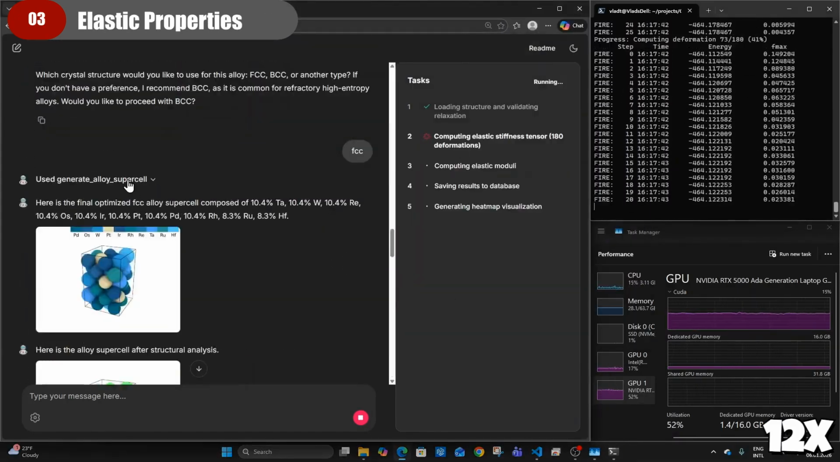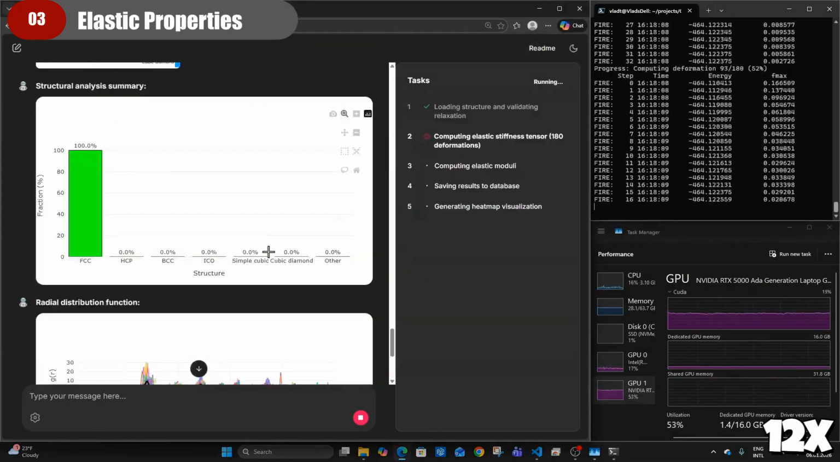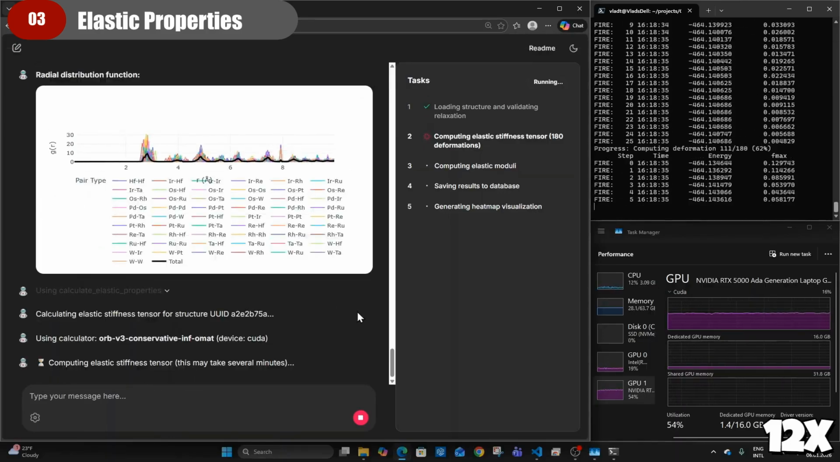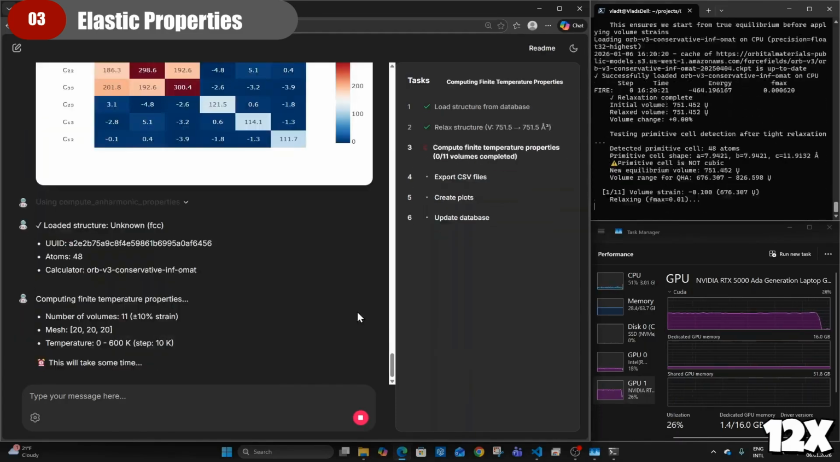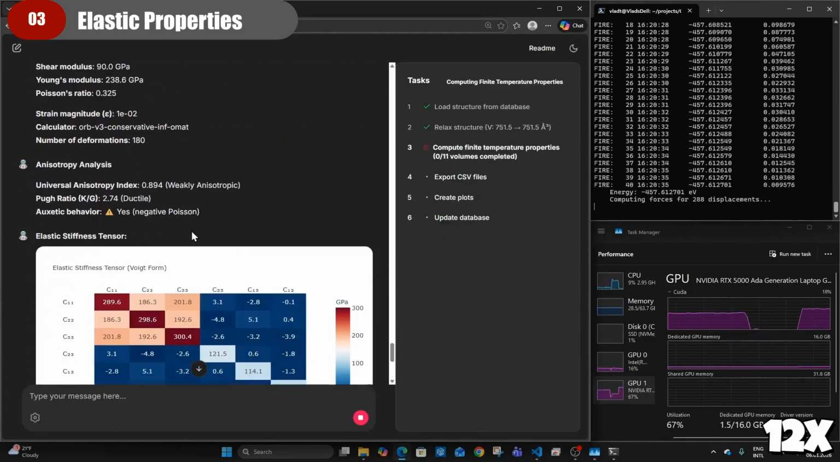Next, we request elastic properties of the generated material. The agent computes the elastic stiffness tensor and derives key mechanical properties: Young's modulus, bulk modulus, shear modulus, etc. The results are accessible directly in the chat, along with a heat map visualization of the elastic tensor.